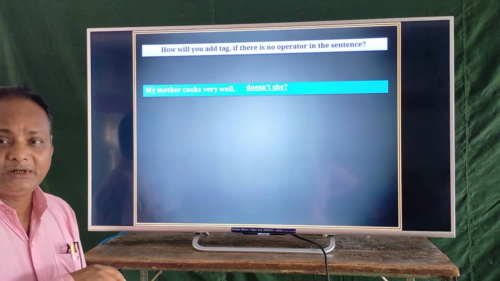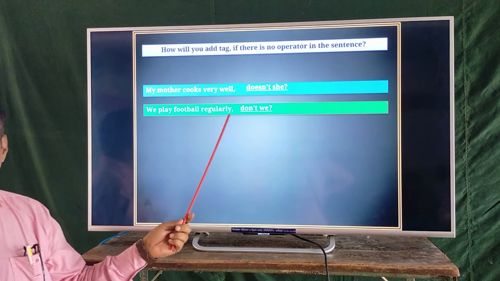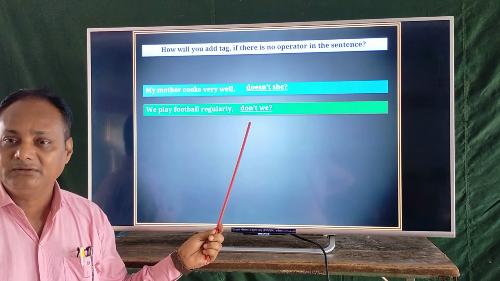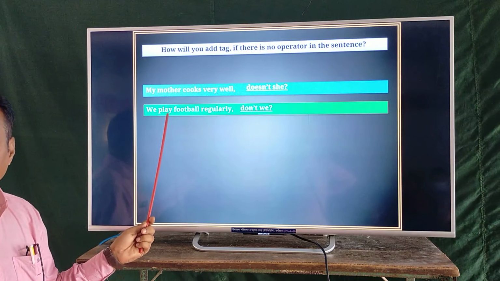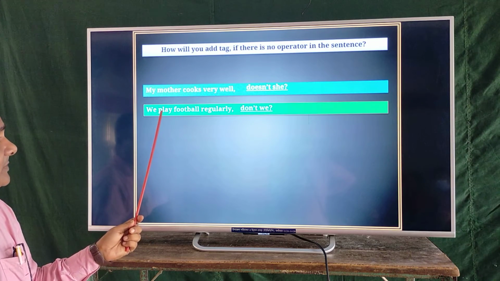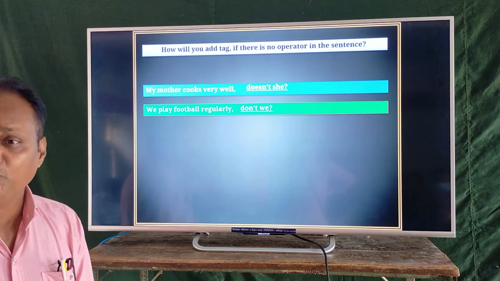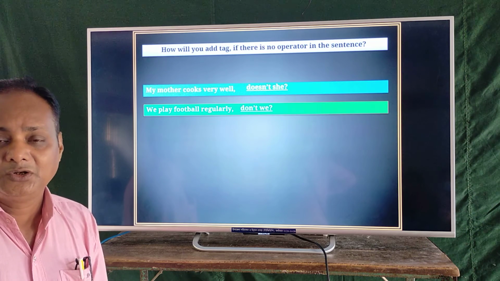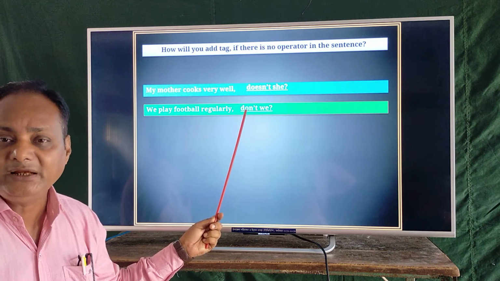Next, dear students, what can you see? We play football regularly. The verb is play and there is no operator in this sentence. So the verb is in present form without s or es. Then we use don't to make a tag question.